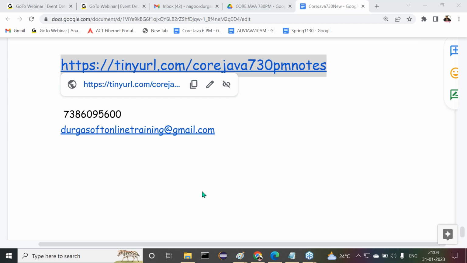Any slots for SQL, sir? Definitely, the Oracle classes are continuously going to be stored there, so we can check with that. You'll get some emails there regarding the new classes. Oracle is going to be stored there continuously. No need to worry about it.